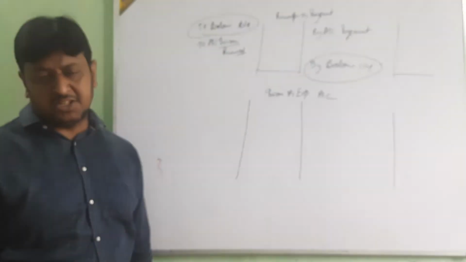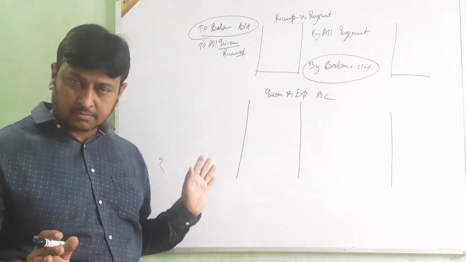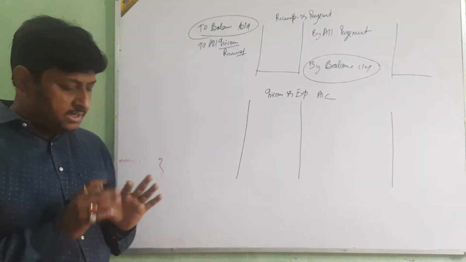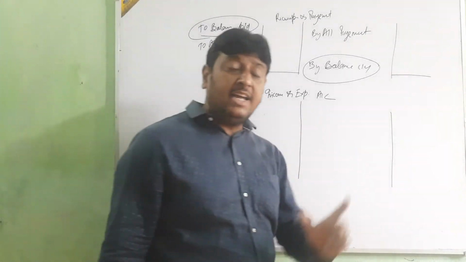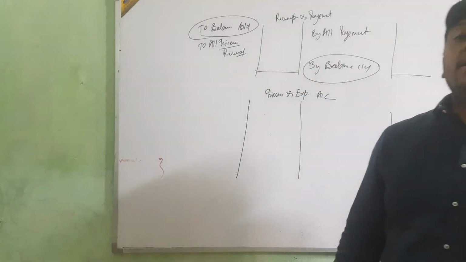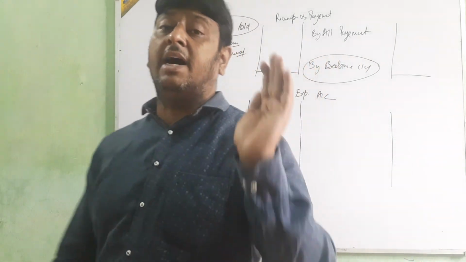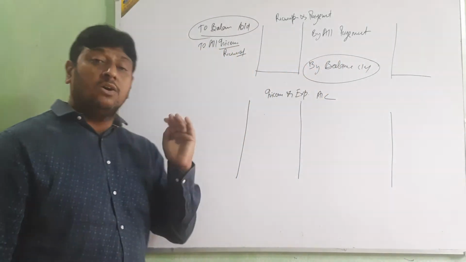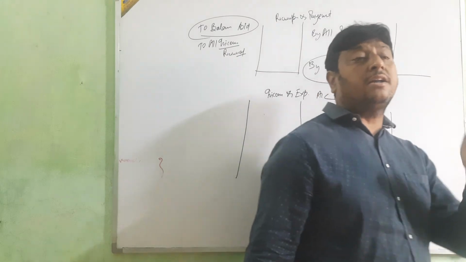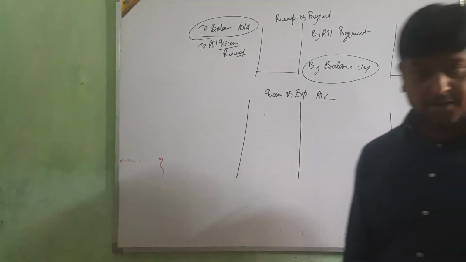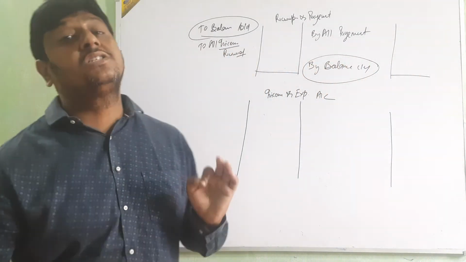Okay beta, clear? First thing is clear. Second, only take all revenue items, income and expenditure, or you say only take all revenue receipts and payments.